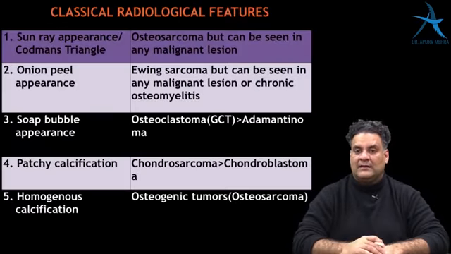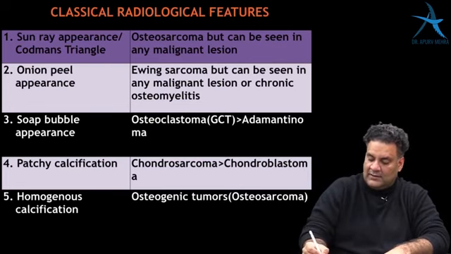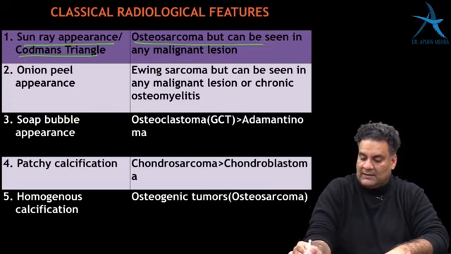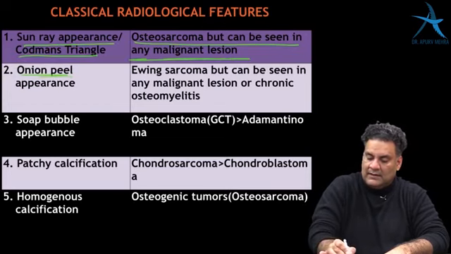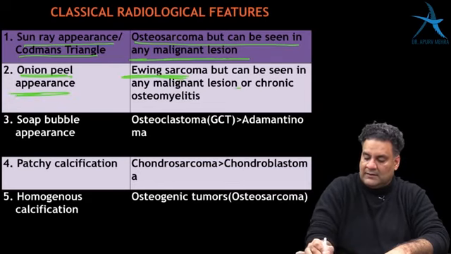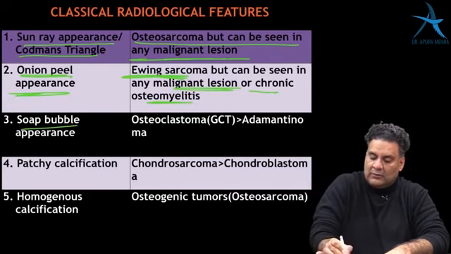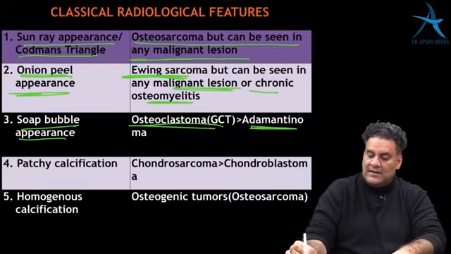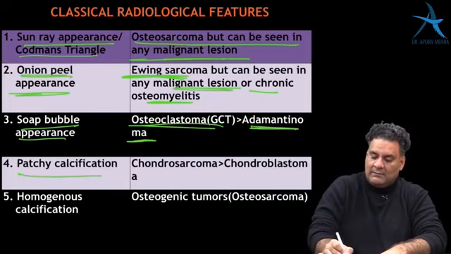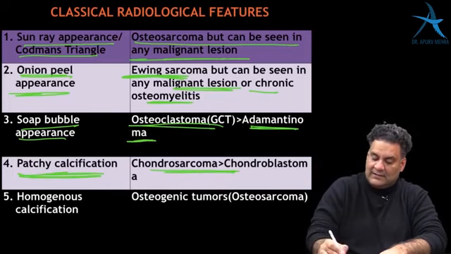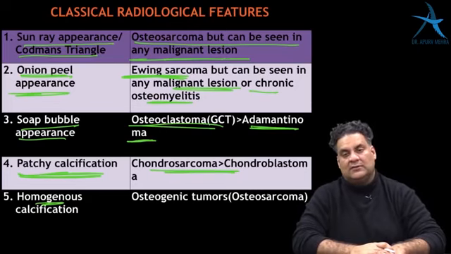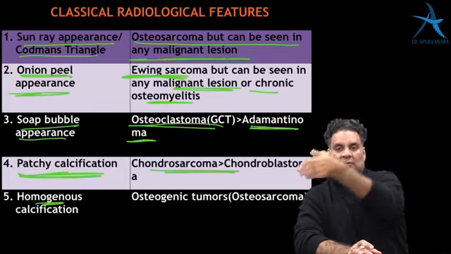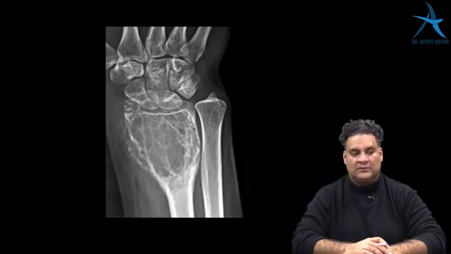And then we need to know some classical radiological features. The first two we have already discussed: sun ray appearance and Codman's triangle, osteosarcoma, but can be seen in any malignant lesion. Onion peel appearance, Ewing sarcoma, but can be seen in any malignant lesion or chronic osteomyelitis. Bubble appearance is seen in GCT and osteoclastoma. If both the terms are given, choose GCT. Adamantinoma is second common. Patchy calcification is seen in cartilaginous tumors, they calcify, and homogeneous calcification in osteosarcoma. So if you have to choose calcification, the first option is chondrosarcoma, then chondroblastoma and osteosarcoma. Cartilaginous tumors more than the osteogenic tumors.